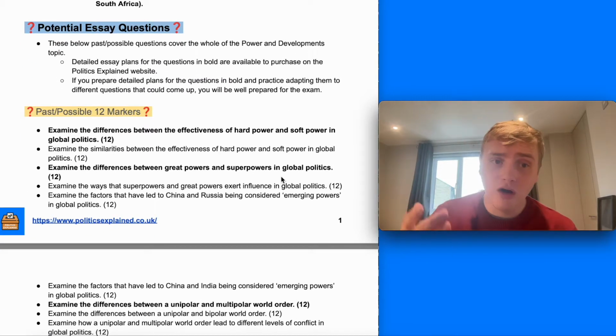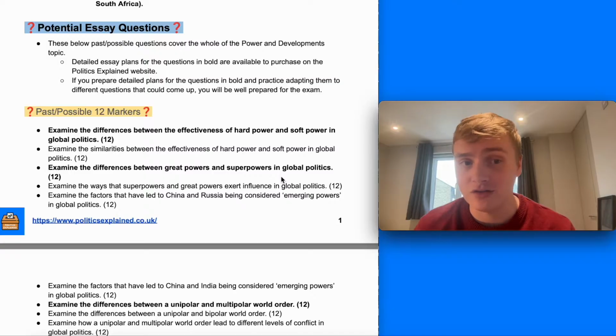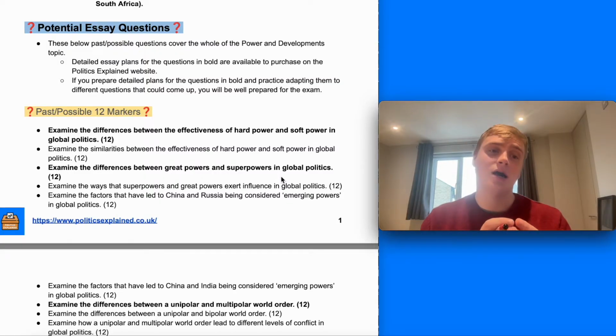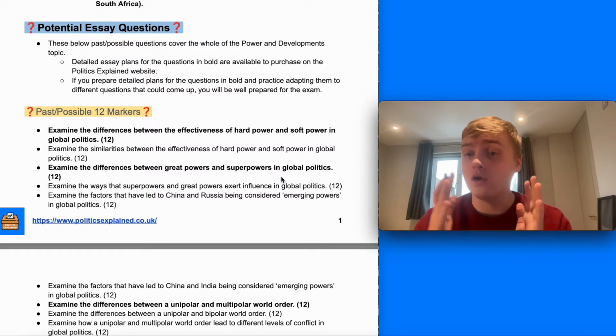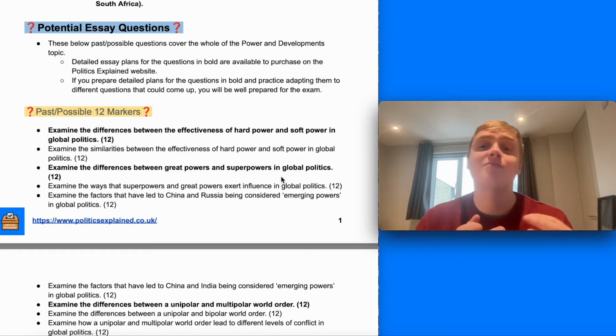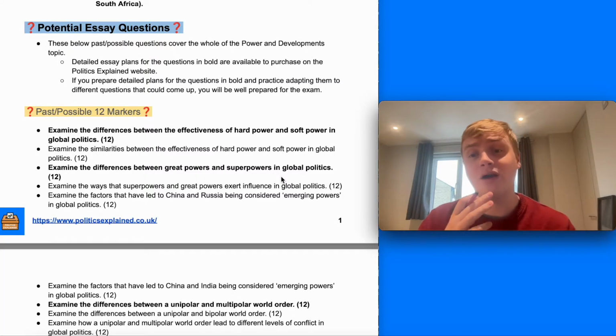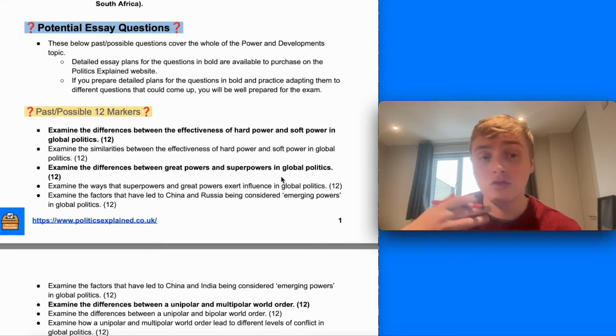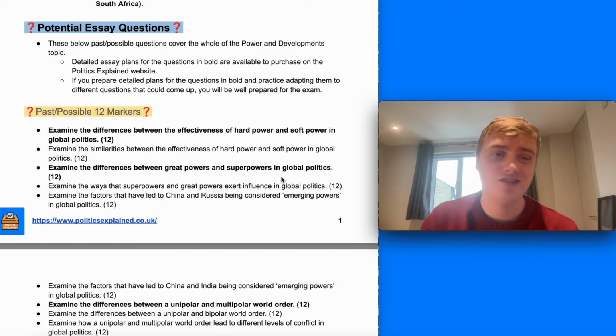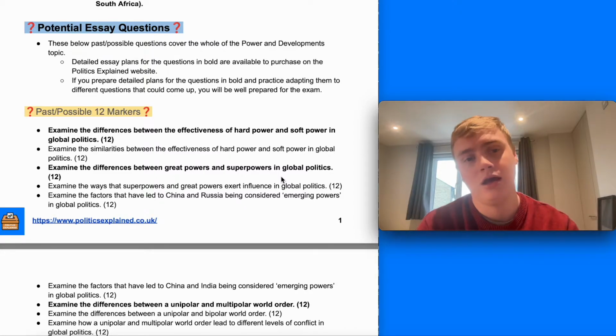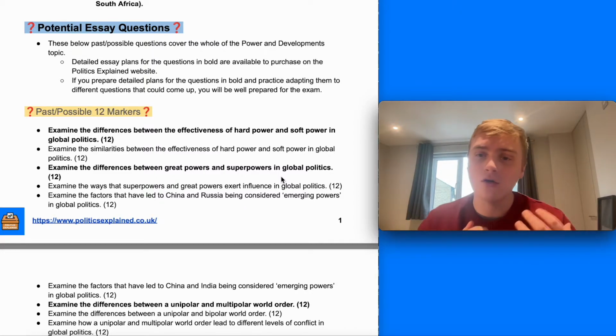In terms of some key 12 markers and 30 markers you can get asked on this topic, all of these 12 markers and 30 markers cover the whole of the power and development topics, and as I've mentioned in previous videos, all of the questions in bold, there are detailed 12 marker plans or essay plans for on the Politics Explained website that you can purchase. And if you know these questions really well and can adapt them to different questions and know the content in them really well, you should be really well prepared for the exam.